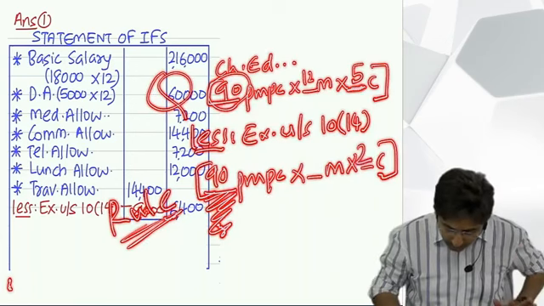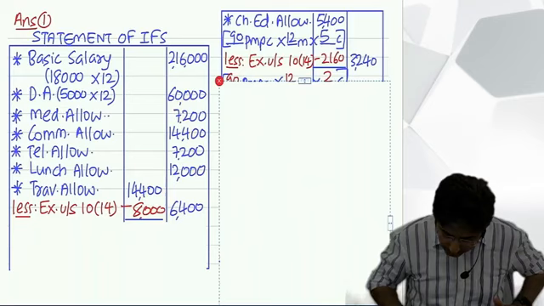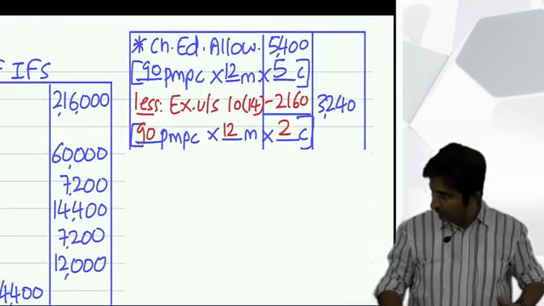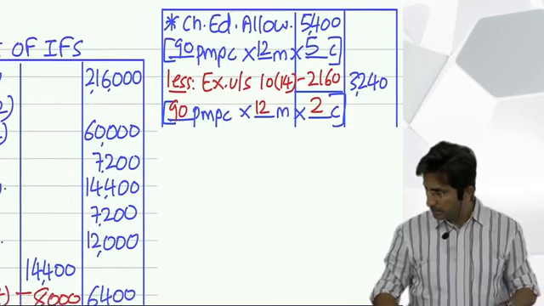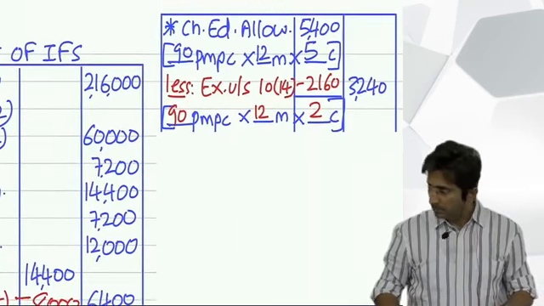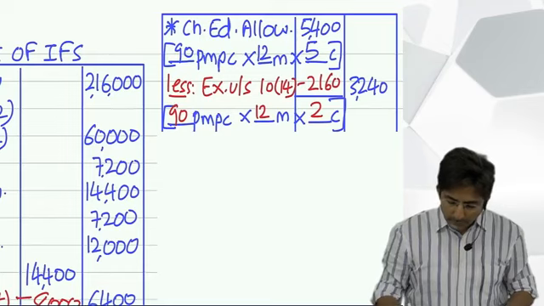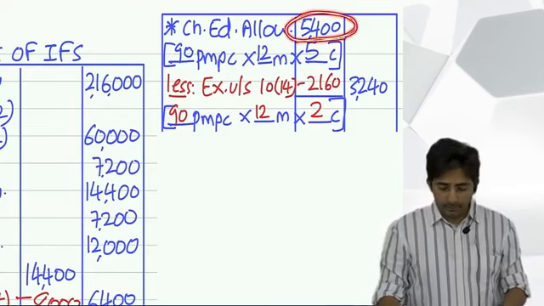So see, finally the presentation will look something like this. Can you see this? Children education allowance, inner column 5,400.